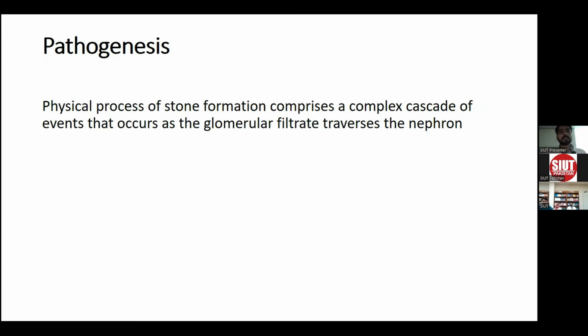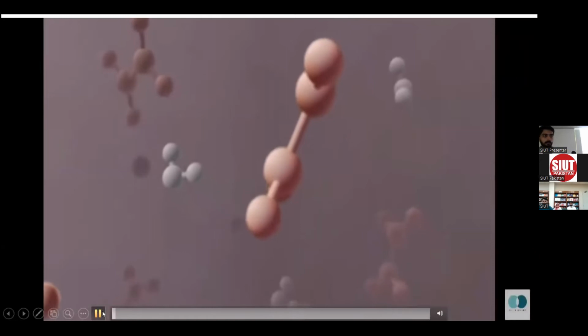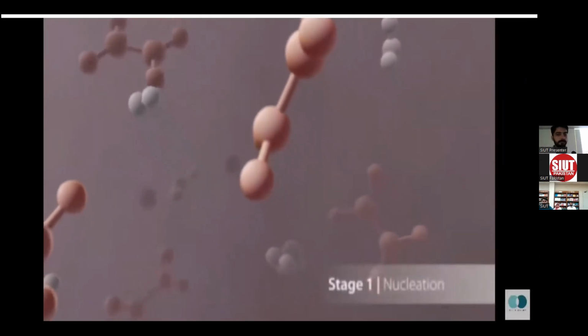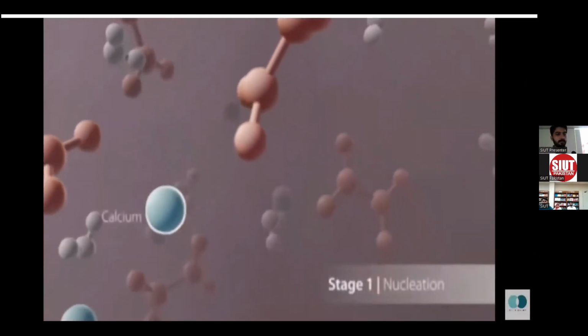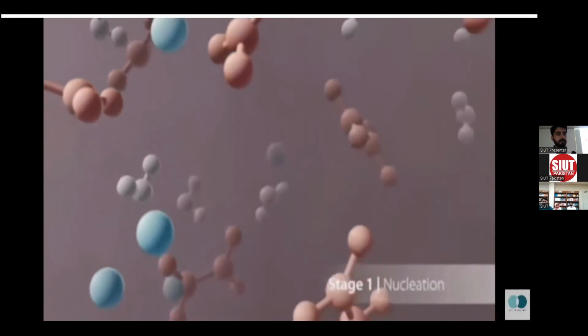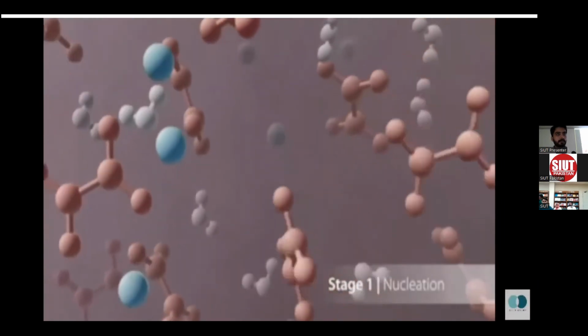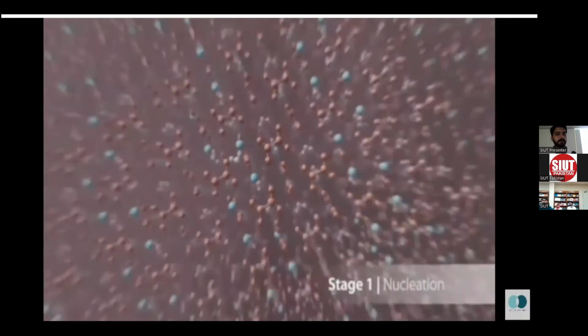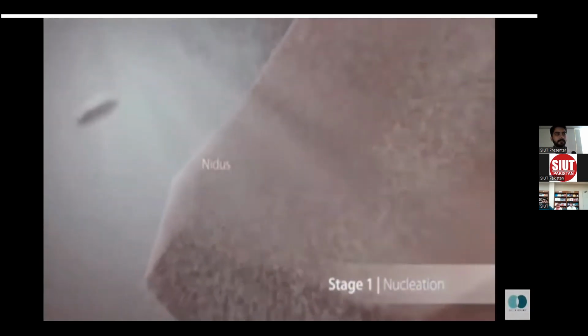Then we come to pathogenesis. The physical process of stone formation comprises a complex cascade that occurs from the start of glomerular filtration as it progresses through the nephron. A short video for stone formation. The first step is nucleation. Ions such as calcium and oxalate that have been filtered into the urine by the kidney spontaneously join together to form a solid crystal nidus.